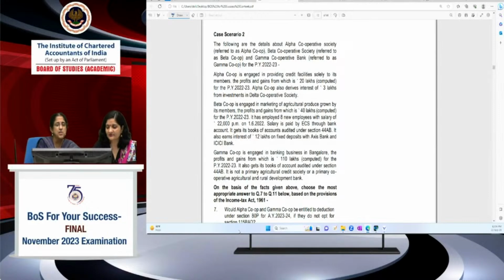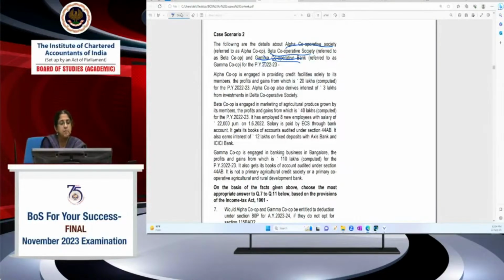The second case scenario is basically on the provisions of cooperative society and cooperative bank, the availability of deduction under ATP, and applicability of AMT. AMT rate has been reduced to 15% for cooperative societies. And how the interplay of the provisions comes in. So we are taking the case of 3 cooperative societies: Alpha Cooperative Society, Beta Cooperative Society, and Gamma Cooperative Bank. You should notice first that the first 2 are cooperative societies, the third one is Gamma Cooperative Bank, for the previous year 22-23.